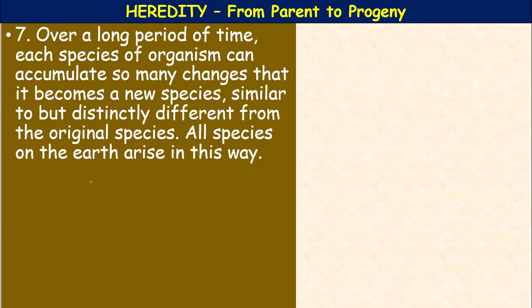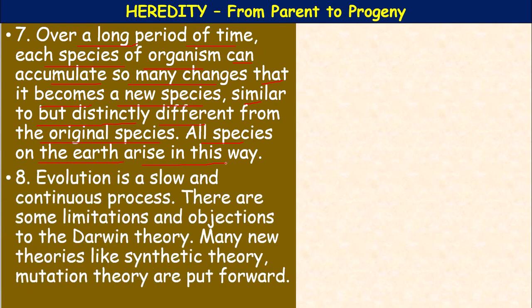Next, number 7, Darwin's natural selection. Over a long period of time, each species of organism can accumulate so many changes that it becomes a new species, similar to but distinctly different from the original species. All species on the earth arise in this way, meaning the evolution of species: the new species is formed due to continuous adaptations, continuous changes which are passed from one generation to another generation. So, nature itself decides. Evolution is a slow and continuous process.